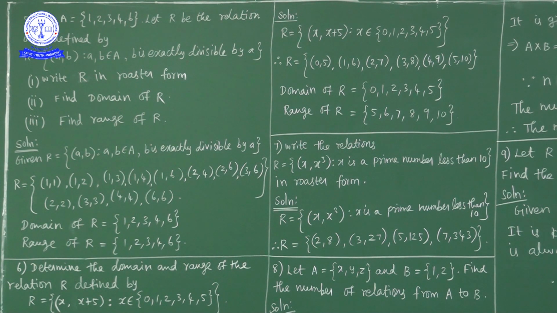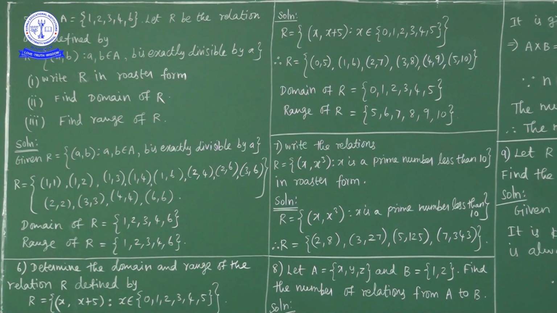Now, what is the domain of this relation? Every element of set A is in the domain, because (1, 1), (2, 2), (3, 3), (4, 4), (6, 6) belong to this relation, meaning 1, 2, 3, 4, 6 are all first elements. So the domain of the relation is {1, 2, 3, 4, 6}. The range of the relation is also {1, 2, 3, 4, 6}. Next question.